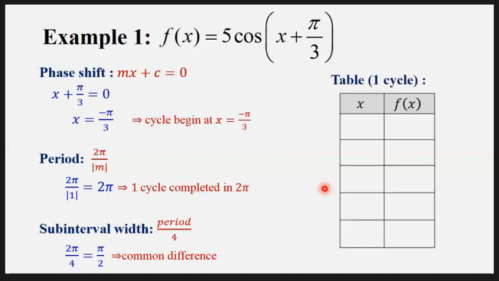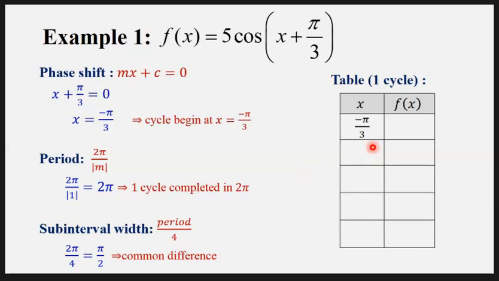So in here, we will construct a table with the columns x and f(x), corresponding to the x value and the function value. This table is meant for the case of one cycle, where we have 5 pairs of values. The first one begins with the phase shift value, which is −π/3. The next x value is obtained by adding the common difference from the subinterval width.